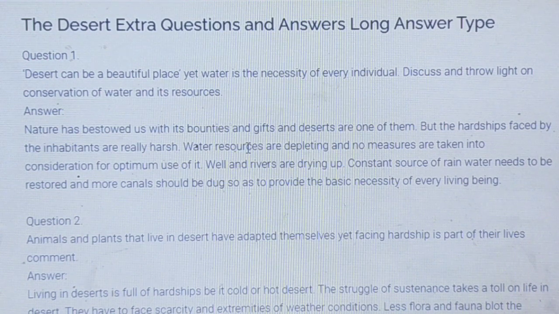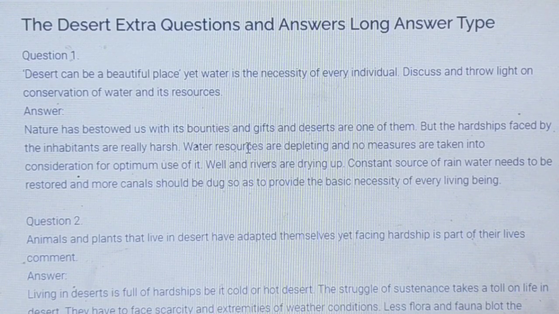Desert can be a beautiful place, yet water is the necessity of every individual. Discuss and throw light on conservation of water and its resources. Nature has bestowed us with bounties and gifts, and deserts are one of them. But hardships faced by the inhabitants are really harsh.